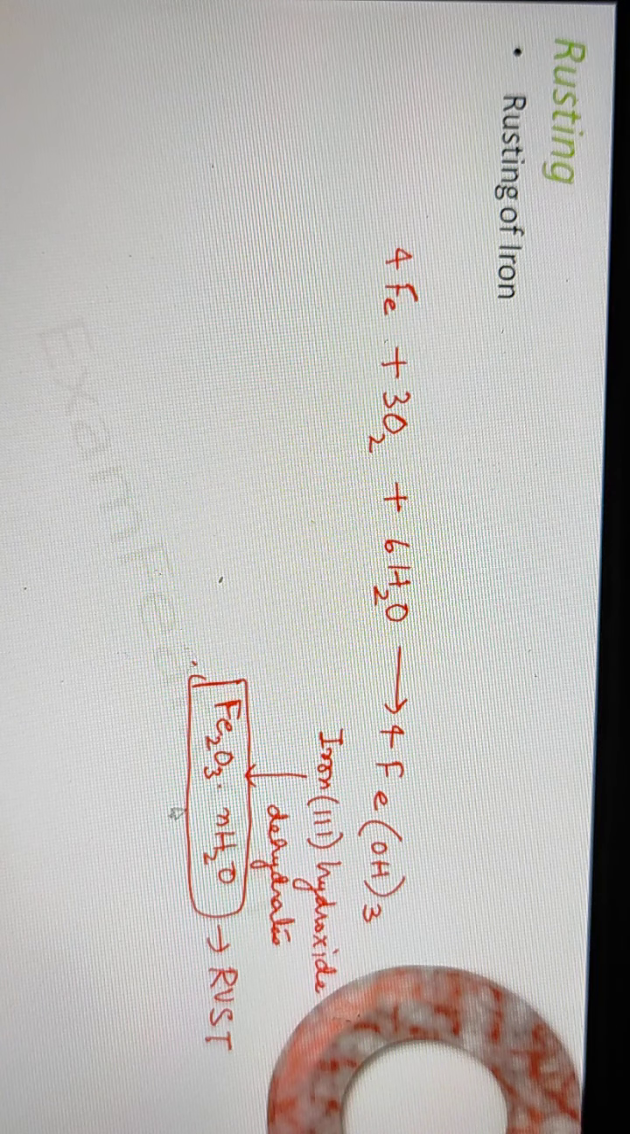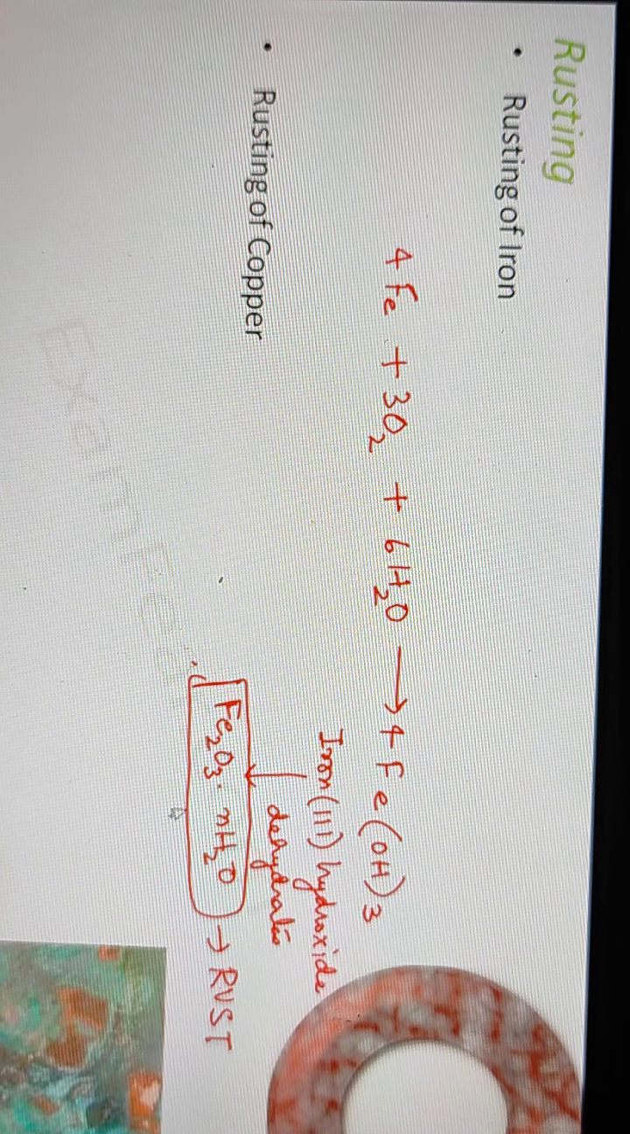Now iron is not the only metal in which rusting takes place. If you see copper also, you can see some greenish layer form over it. See here, like iron you have a red layer. In case of copper, you have a greenish layer. So this greenish layer is rust. So this rusting of copper is due to the formation of copper hydroxide in presence of oxygen and water.